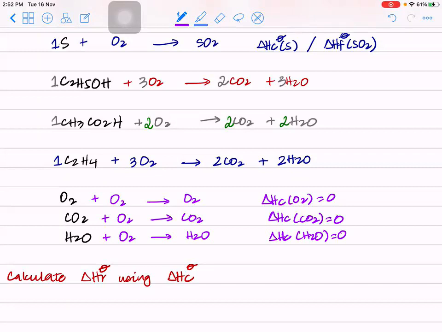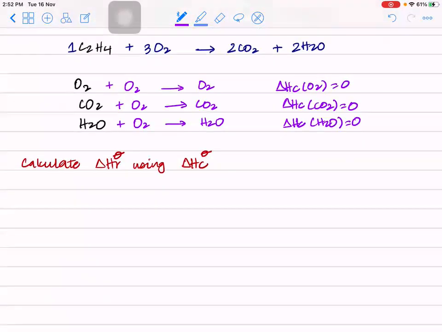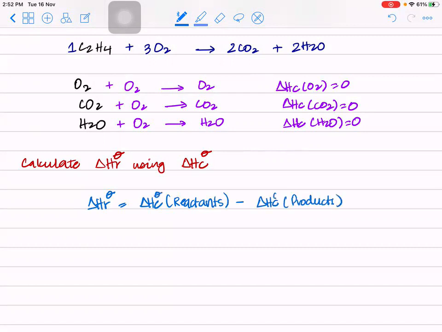Now, if you remember, I told you delta H could be calculated by multiple ways. One was bond energy, which we did in bonding. The other was formation, which we did yesterday. You can also use enthalpy change of combustion to find delta H. Let's see how. So delta HR will be equal to combustion of reactants minus combustion of products. What was formation? Product minus reactant.